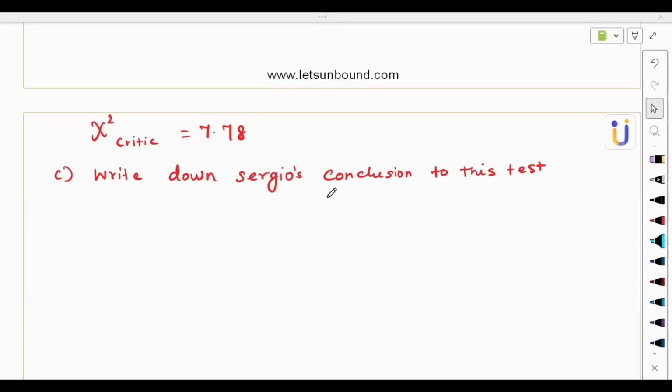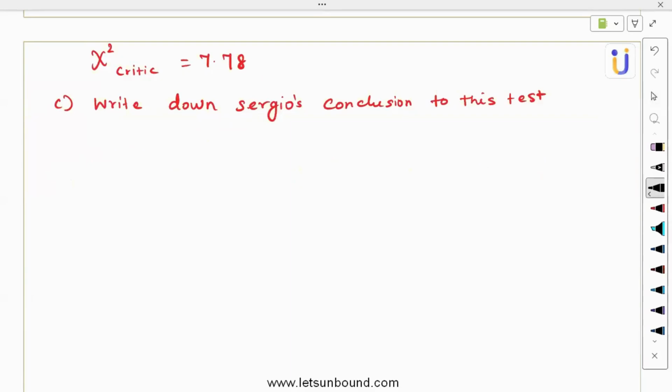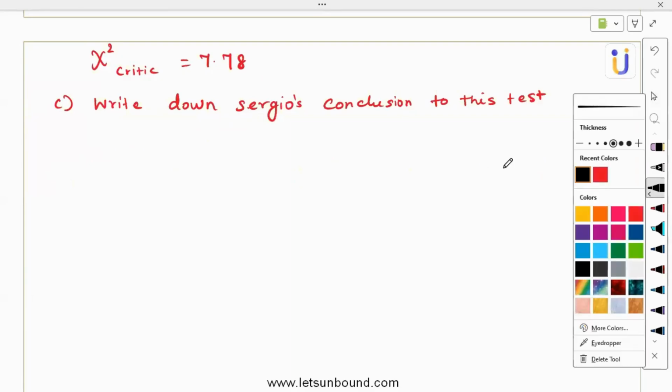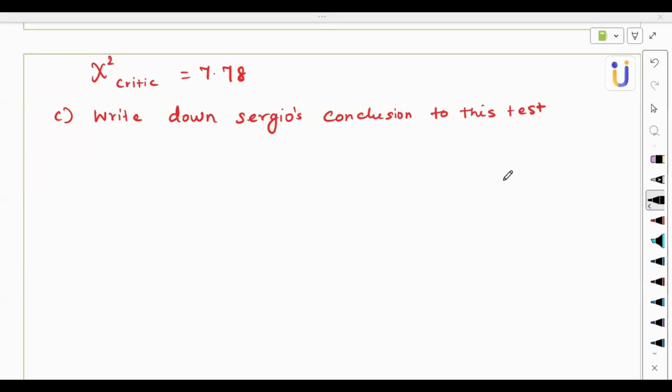In this question, we are carrying out the chi-square test for independence at the 10% significance level. We can do it in both ways. Let's compare the chi-square values.